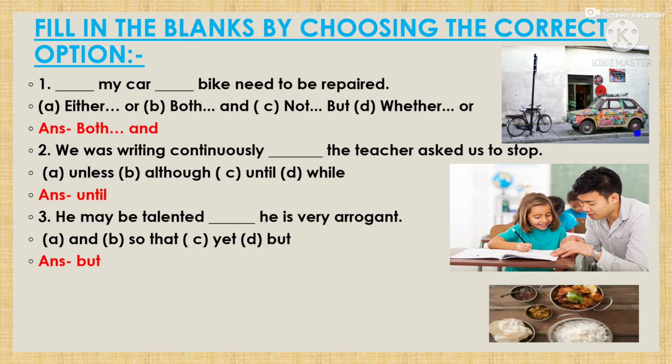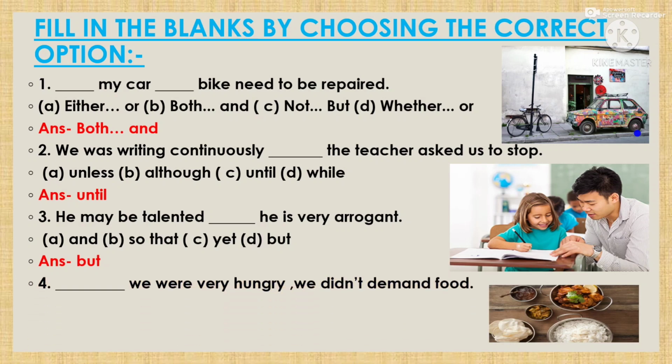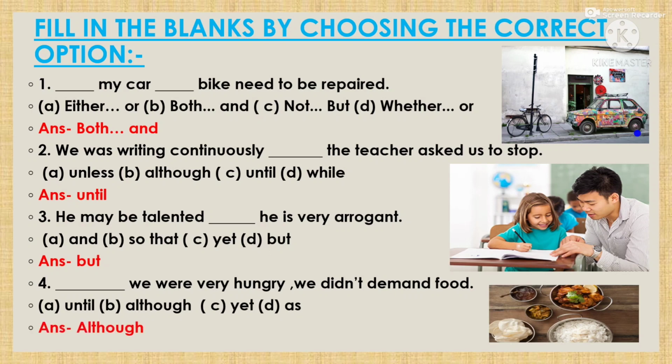Okay. Next, dash we were very hungry, we did not demand food. Yes, we had discussed this earlier. You can remember the answer, that is although. Options are until, although, yet, as. So the answer will be although. Although we were very hungry, we did not demand food.